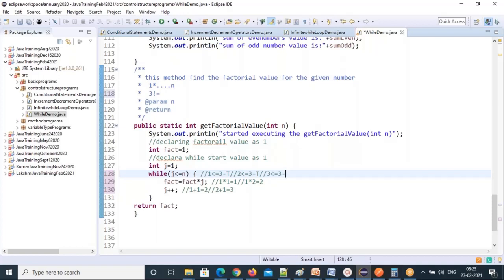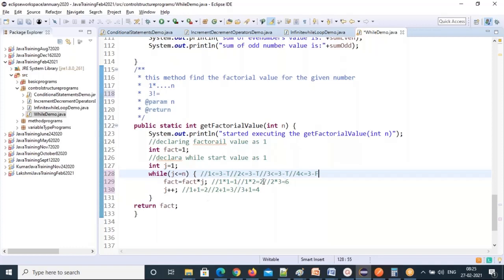True. Comes inside, and factorial is already 2. 2 multiplied by j value 3, so that is 6. Then comes here: current j value 3 plus 1, 4. Now go to the condition: 4 less than or equal to 3, true or false? False. It doesn't go inside, and doesn't do the calculation again.